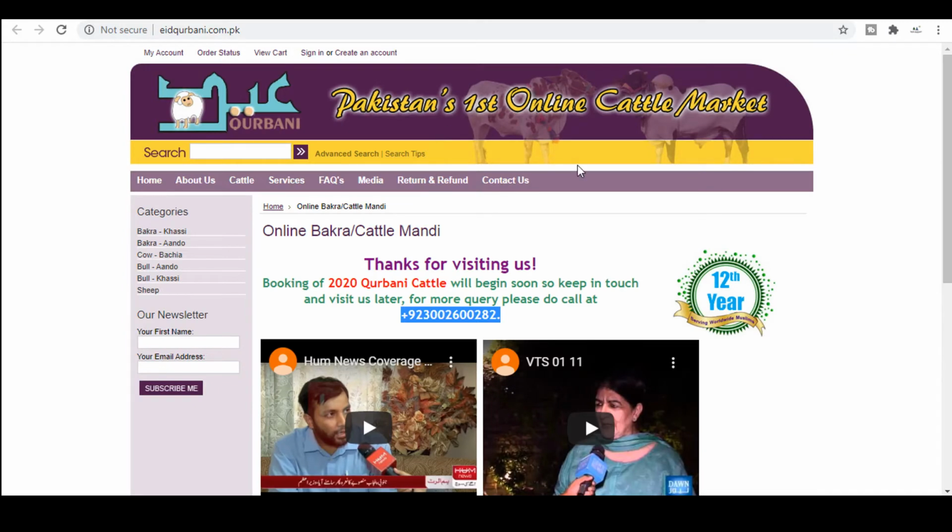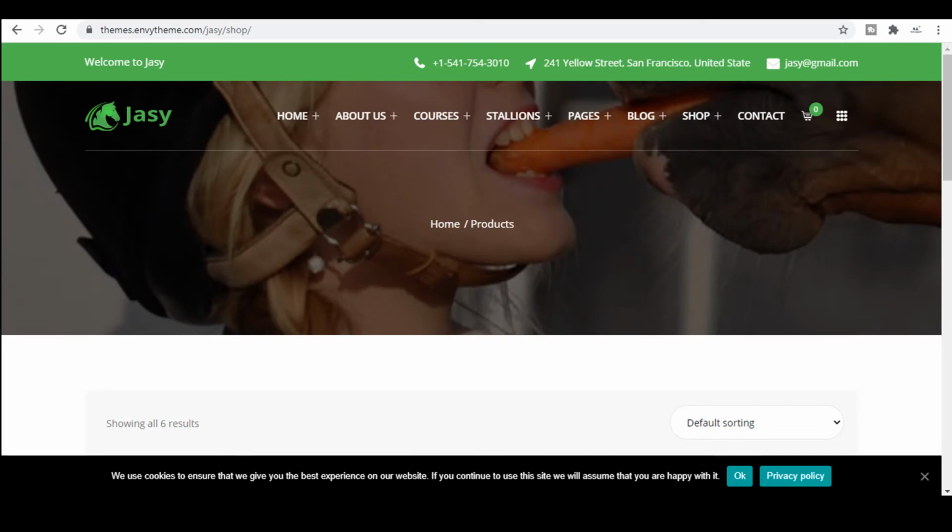This was the third website, and the fourth one, friends, that I'm going to show you is not a website. Basically, this is a theme which is used for Qurbani purposes, I mean cattle farming. We can use it for cattle farming, livestock farming, and let's see how. Let's check the layout first. It is opening very slow. I don't know where the problem is.